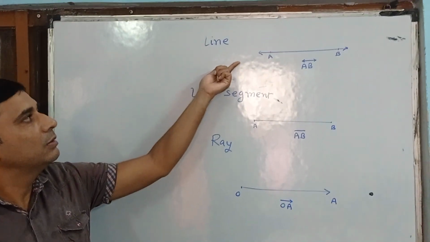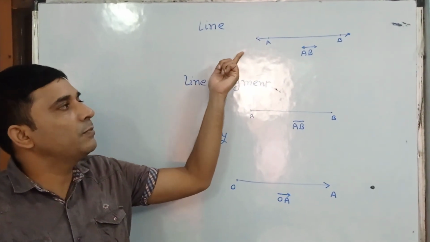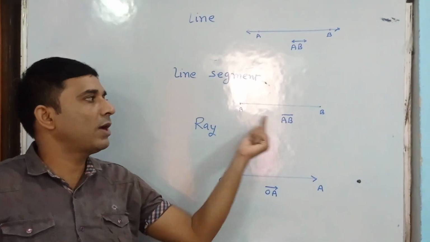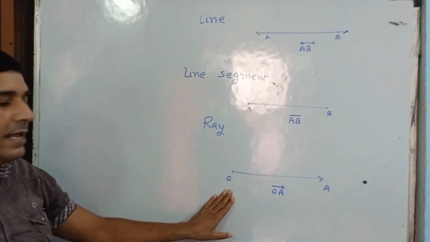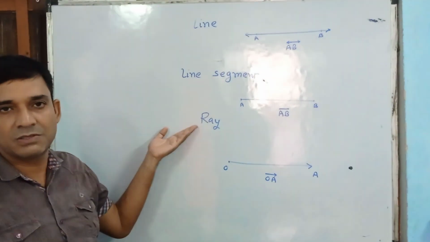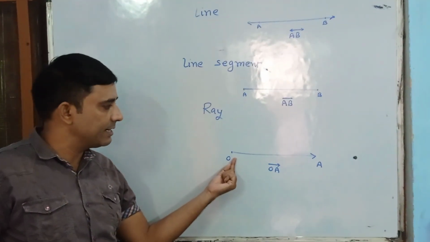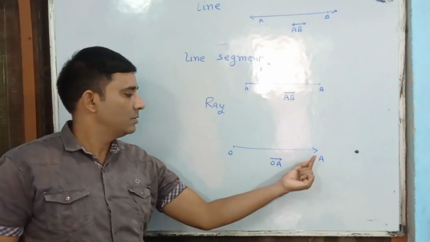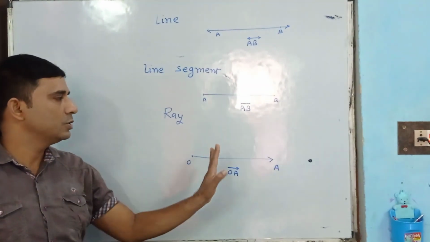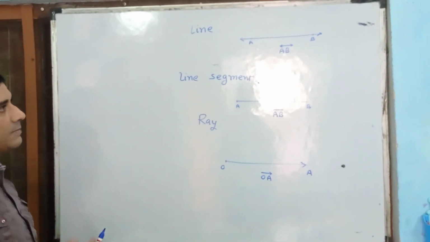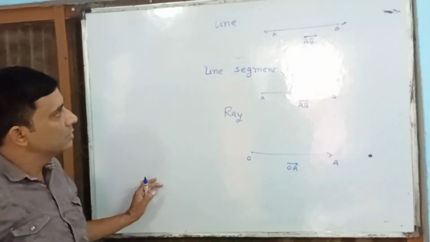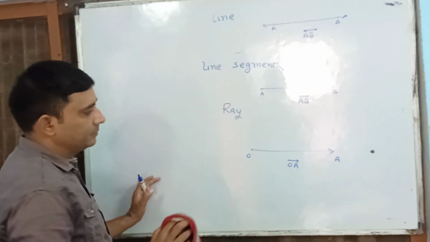So a line has neither starting point nor end point. A line segment has two definite points, one starting point and one end point. And in a ray the starting point is there, as you can see in the case of the sun. This word is derived from sun rays. If a point source is there, then its starting point is there, but there is no end point. So in the case of a ray, the starting point is there, but there is no end point. So OA is a ray. So these are three basic terminology related to our next concept: line, line segment and ray.